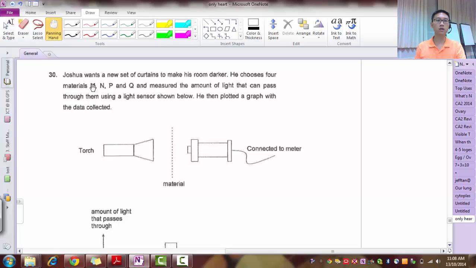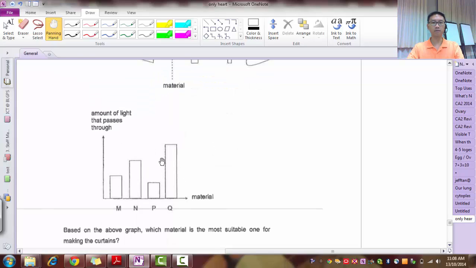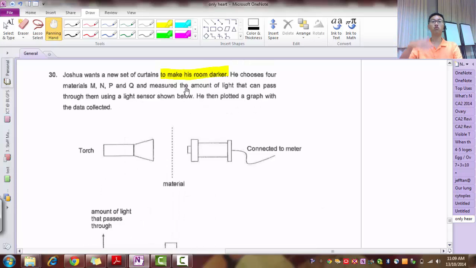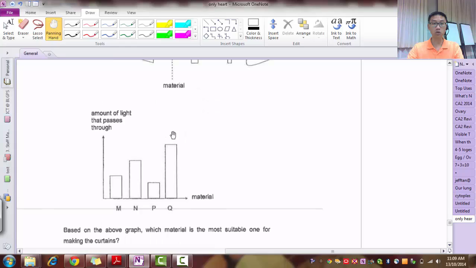Alright, last question, question 30. So he wants a new set of curtains to make his room darker. So take note, he wants to make his room darker. So that means he does not want so much light coming in. So he chooses 4 materials, measures the amount of light that can pass through them using a light sensor, and plots the graph with the data. So based on the graph, which material is most suitable for making the curtain? So remember, I want to make the room darker. So that means I don't want so much light to come in. Okay, so which material should I use? It won't be this, because the amount of light that comes through is the most. Okay, so obviously it will be P, because this allows the least amount of light to pass through.